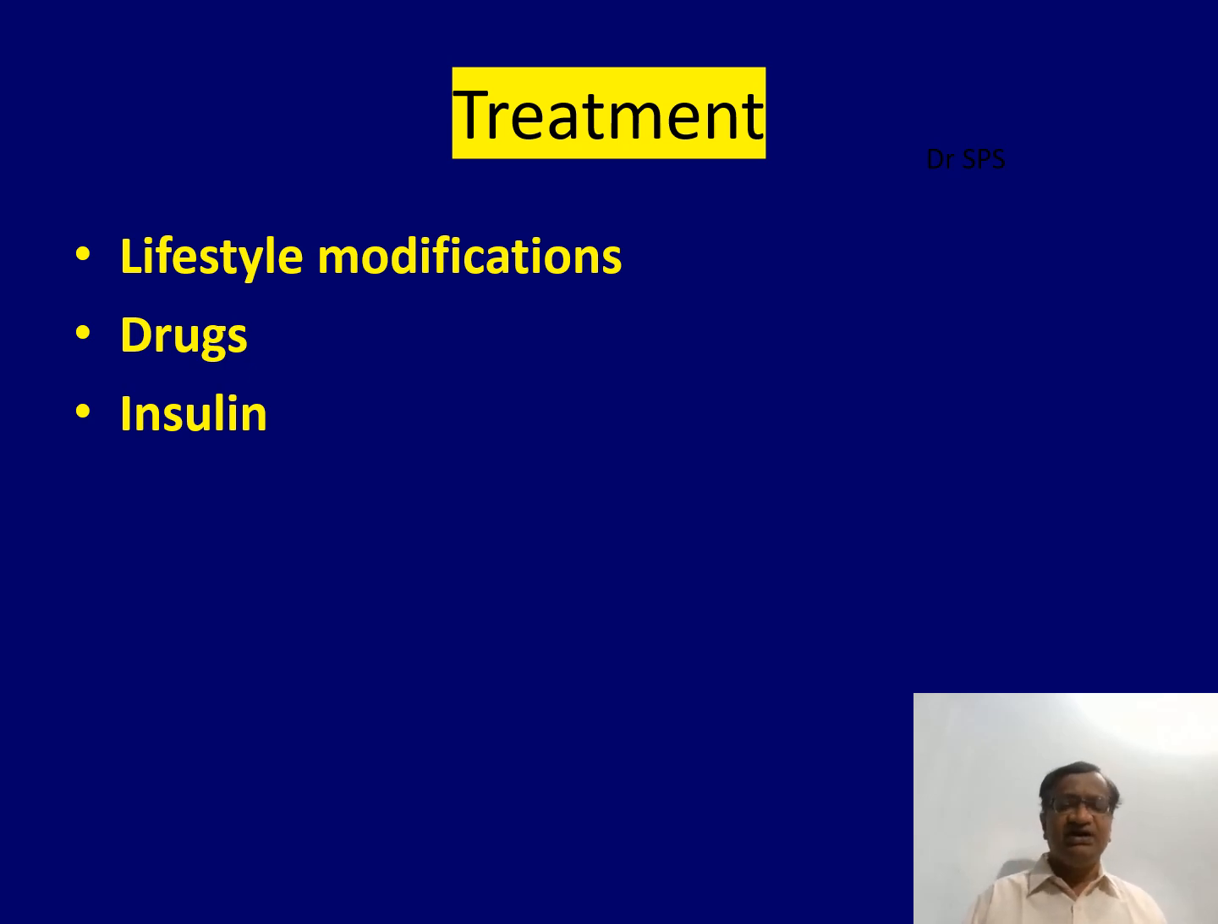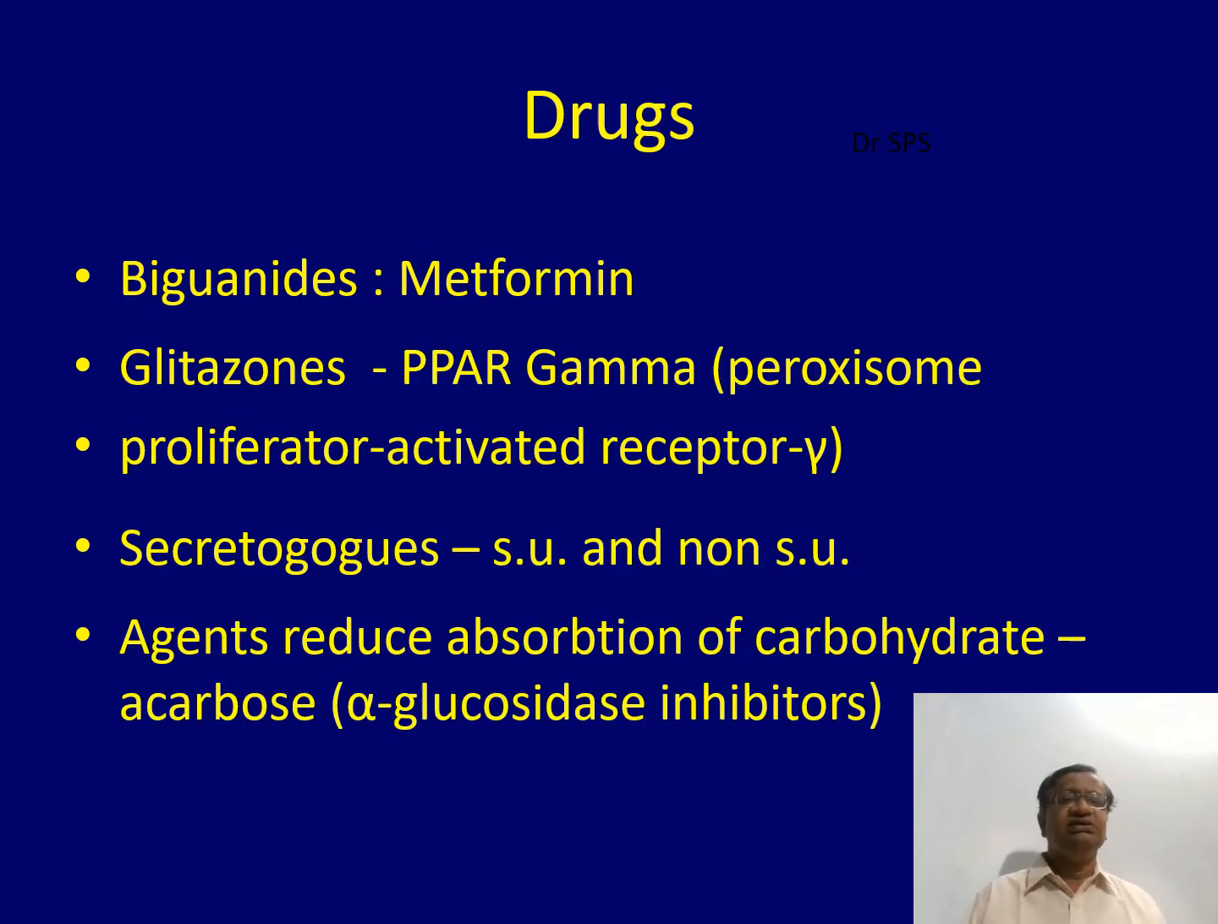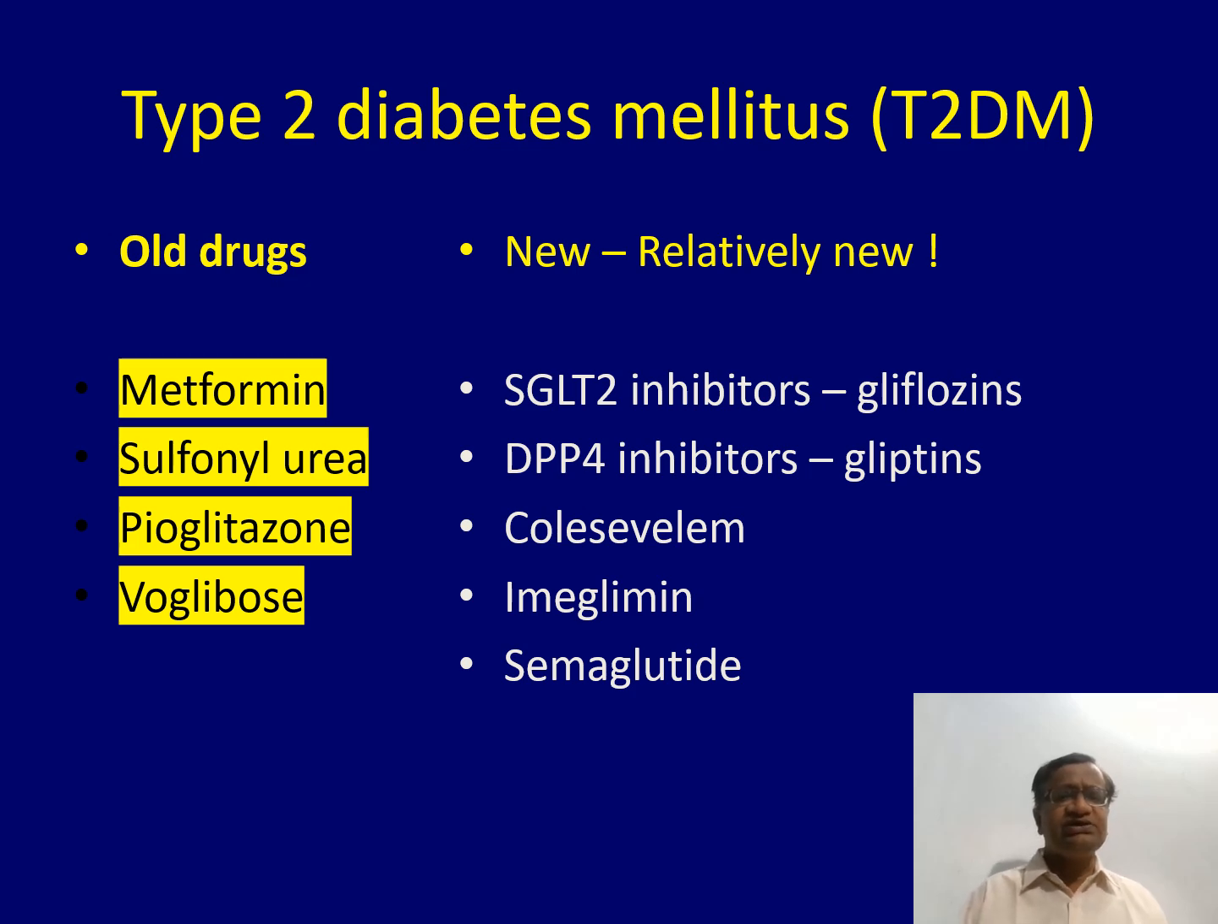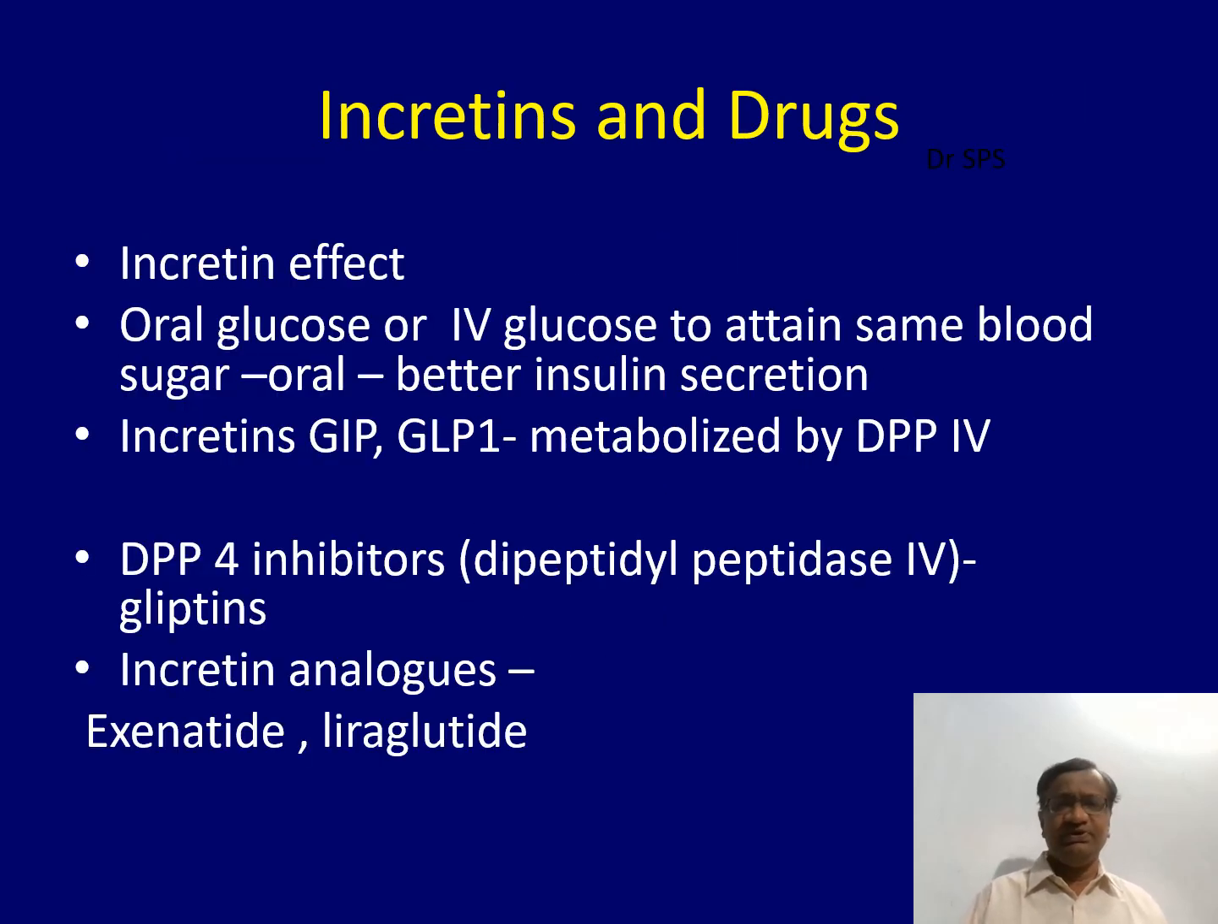Lifestyle modifications, drugs, insulin. In the drugs: biguanides, metformin; glitazones, pioglitazone, which act on the peroxisome proliferator-activated receptor. Secretagogues may be sulfonylureas and non-sulfonylureas. Secretagogue means it promotes insulin secretion. Agents that reduce absorption of carbohydrate, like acarbose, voglibose, etc. These are all old drugs.